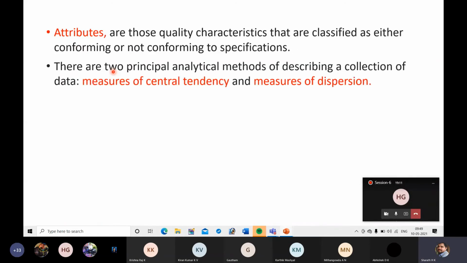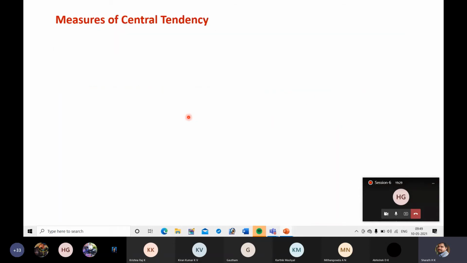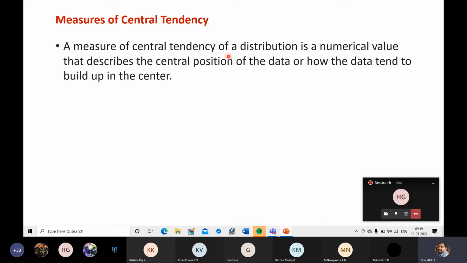There are two principal analytical methods of describing a collection of data. One is measures of central tendency and another is measures of dispersion. Next, measures of central tendency. A measure of central tendency of a distribution is a numerical value that describes the central position of the data, or how the data tend to build up in the center.